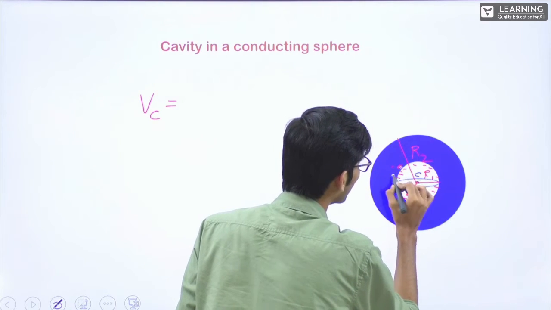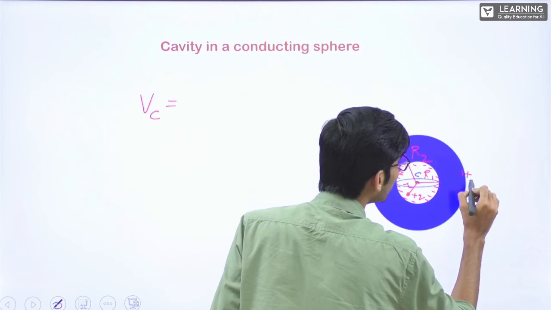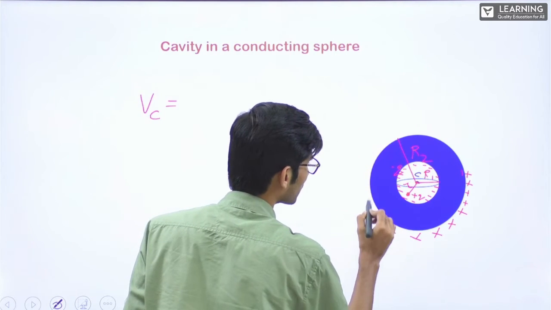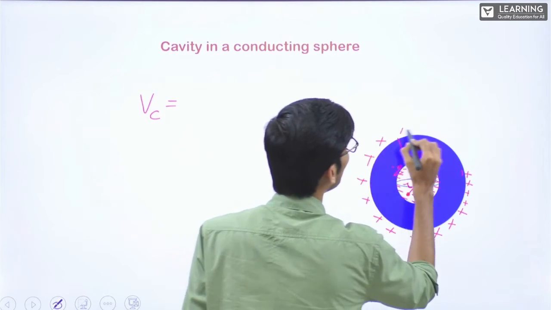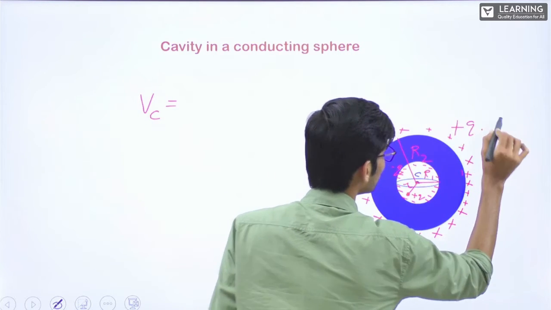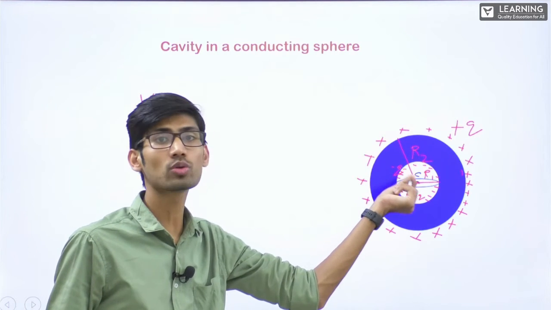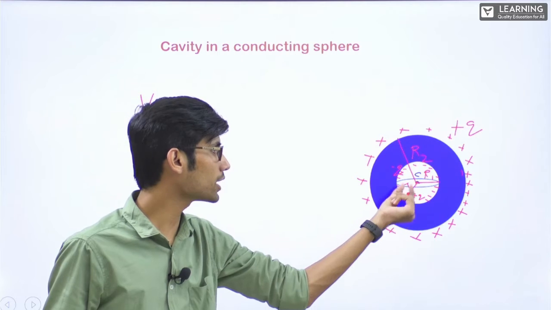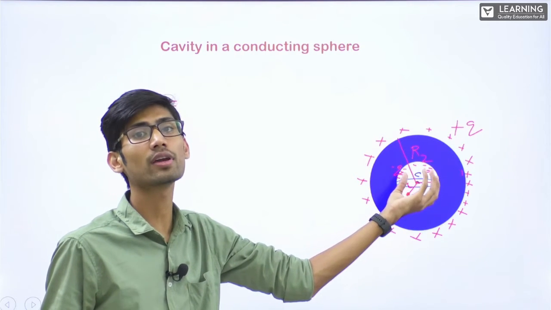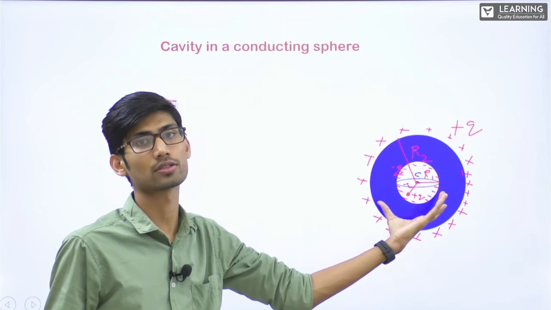This is minus q at the inner surface. Because of this, a plus q will appear here. Now see, we have to write potential at center, individual potentials. Consider this as a sphere where the surface is having minus charge, and consider this as a sphere where the surface is having plus charge.